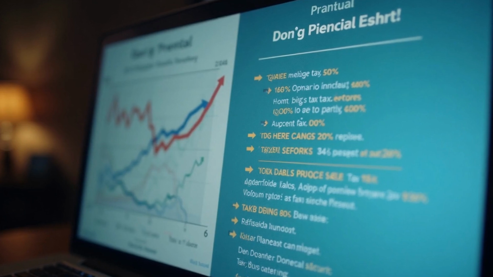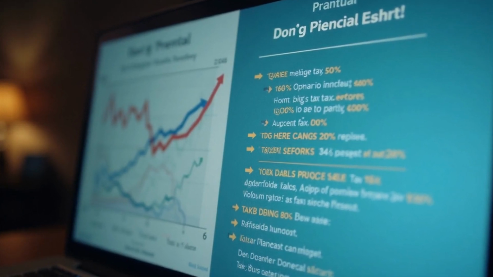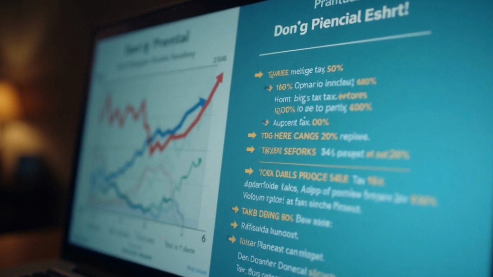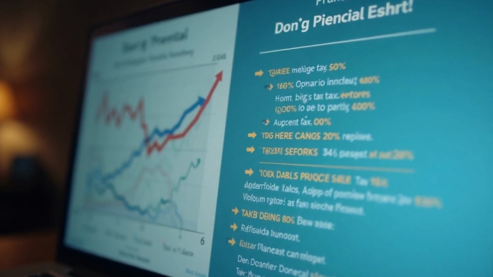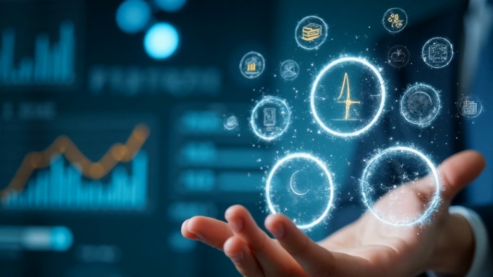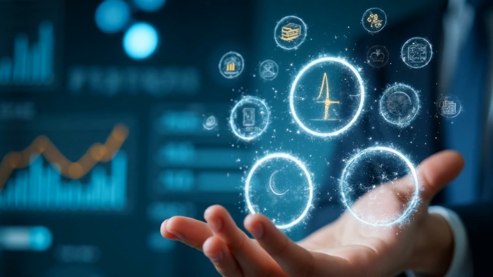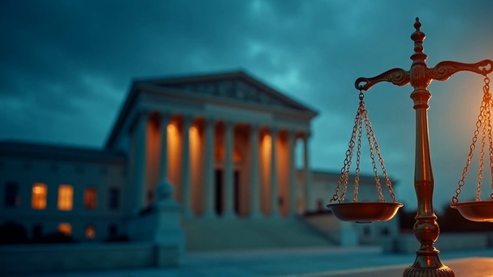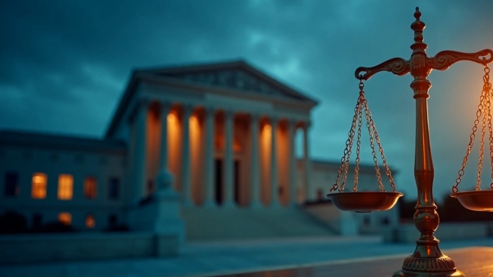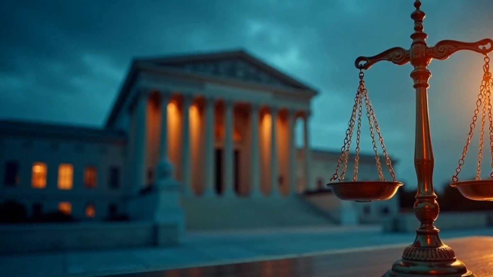The Trump presidency saw significant tax cuts, particularly through the Tax Cuts and Jobs Act of 2017. Deregulation efforts across various sectors aim to reduce the burden on businesses and stimulate economic growth. Judicial appointments, including Supreme Court justices, shape the long-term legal landscape.